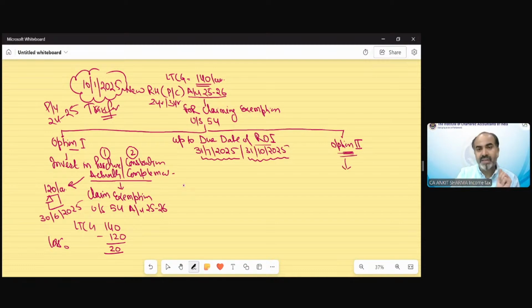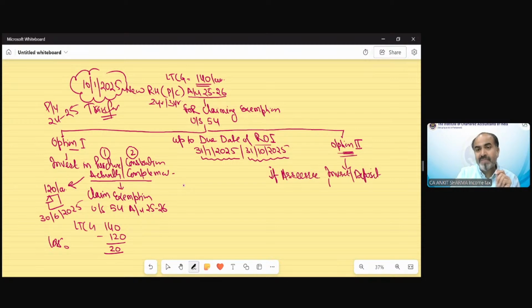And it says, if you are actually not able to construct or purchase any property up to due date of ROI under option 1, then you can, if assessee invests, or we can say deposits.